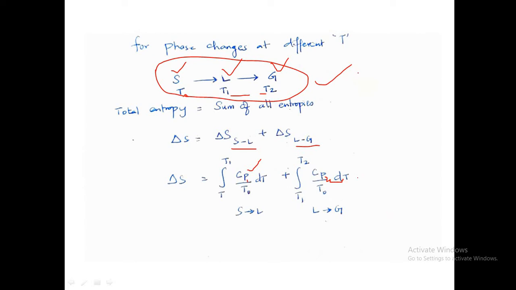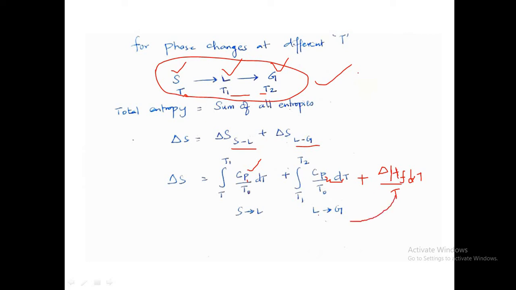But here one more term actually appears, right? Whenever a phase change is happening, the heat of formation should also be included: delta H of F, heat of formation by temperature into dT, right?